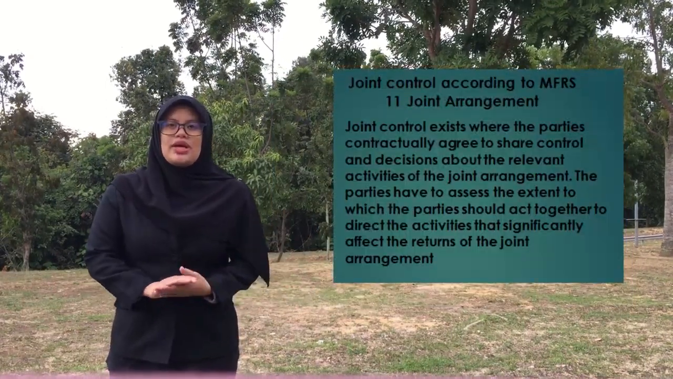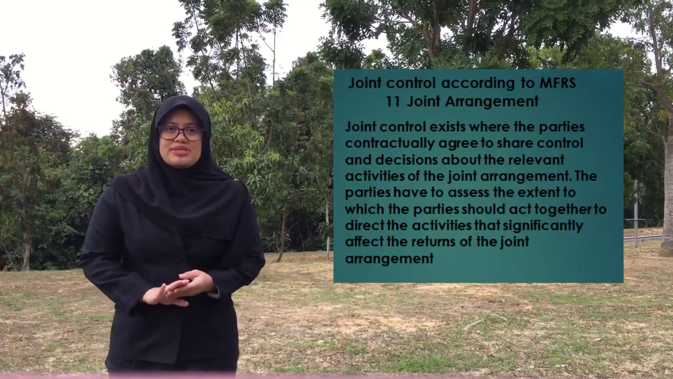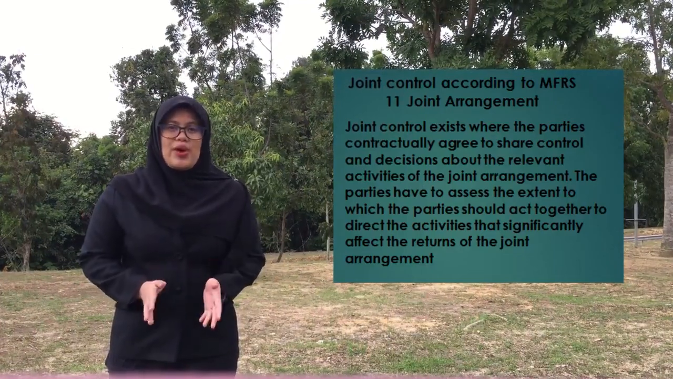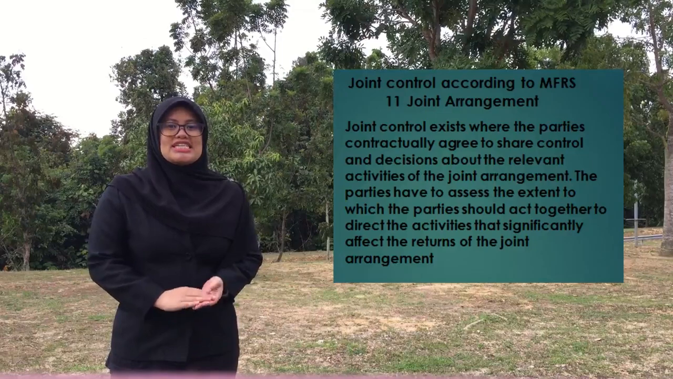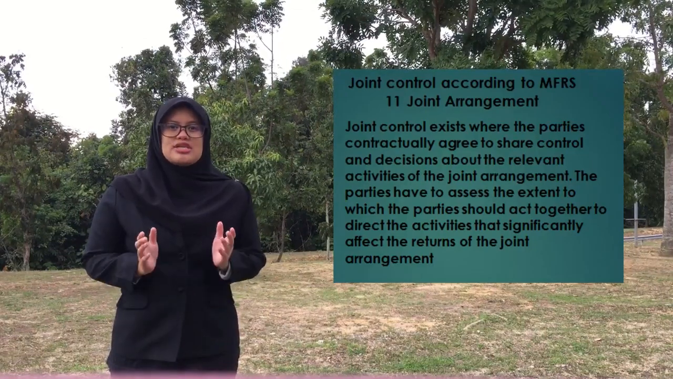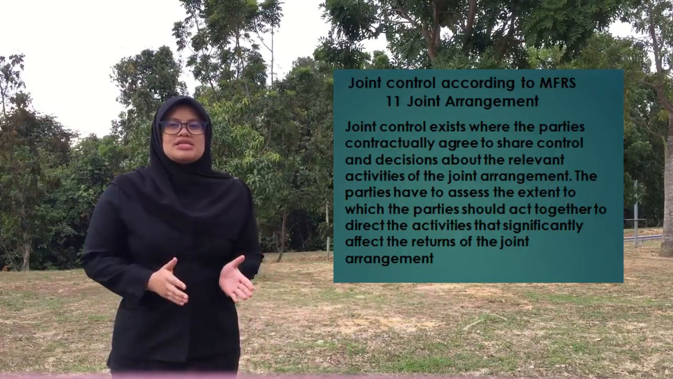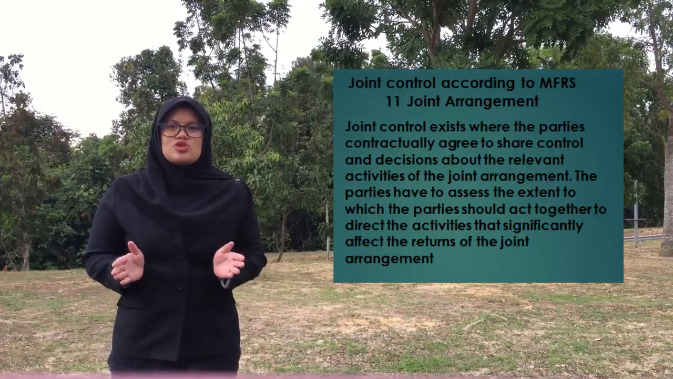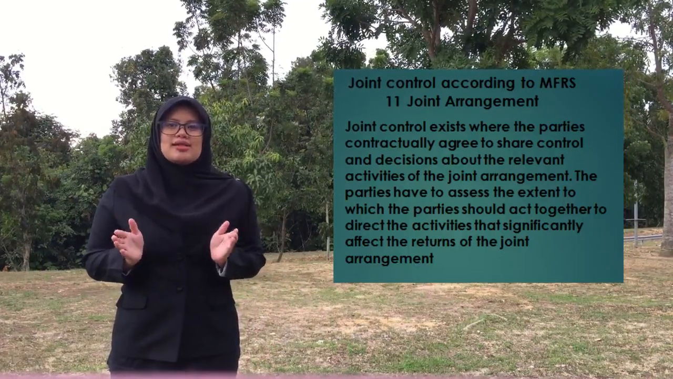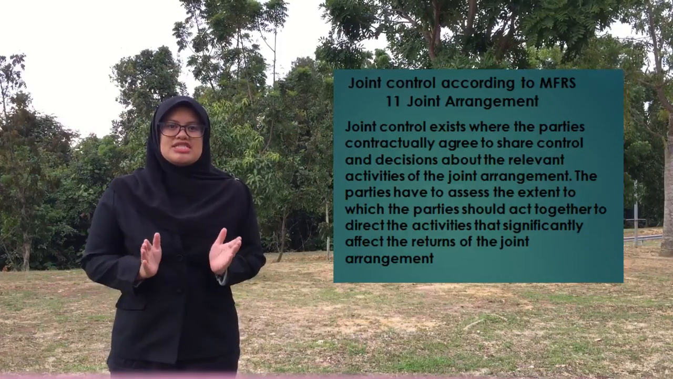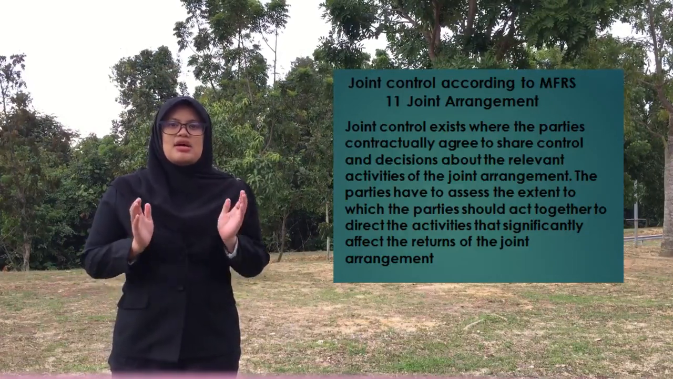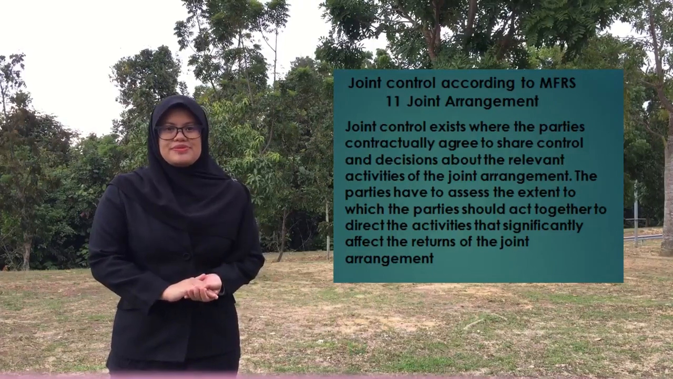2B. According to MFRS 11 Joint Arrangements, joint control exists where the parties contractually agree to share control and decisions about the relevant activity of the joint arrangement. The parties have to assess the extent to which the parties should act together to direct the activities that significantly affect the returns of the joint arrangement.